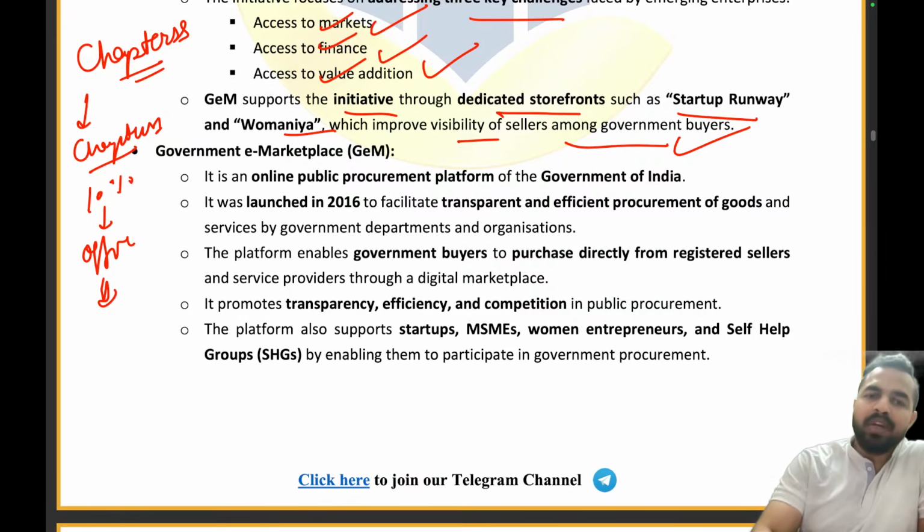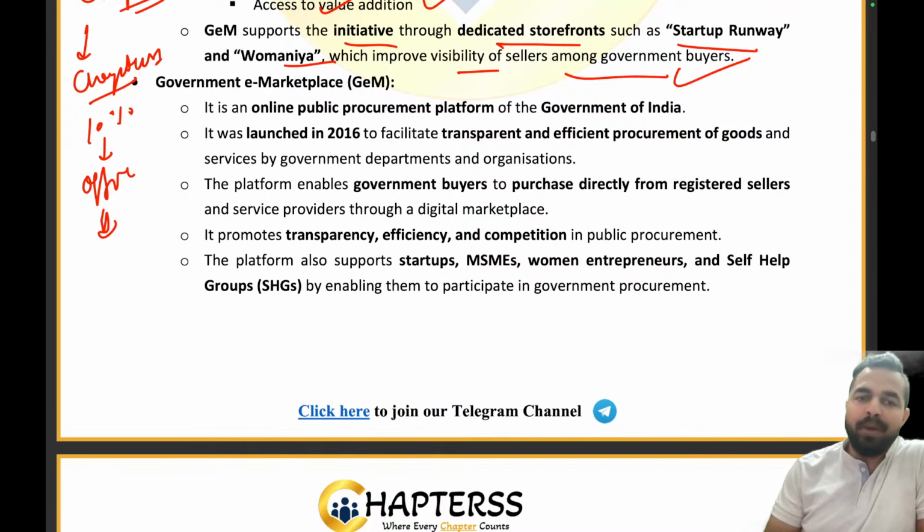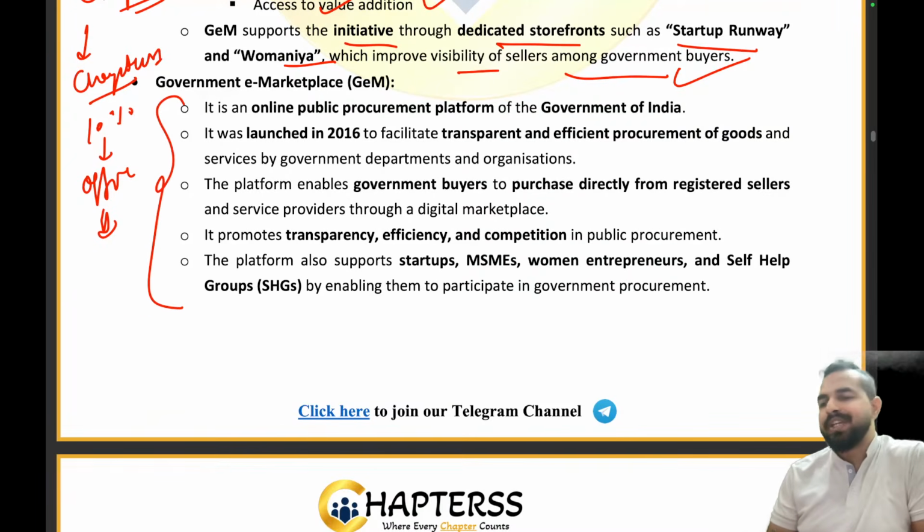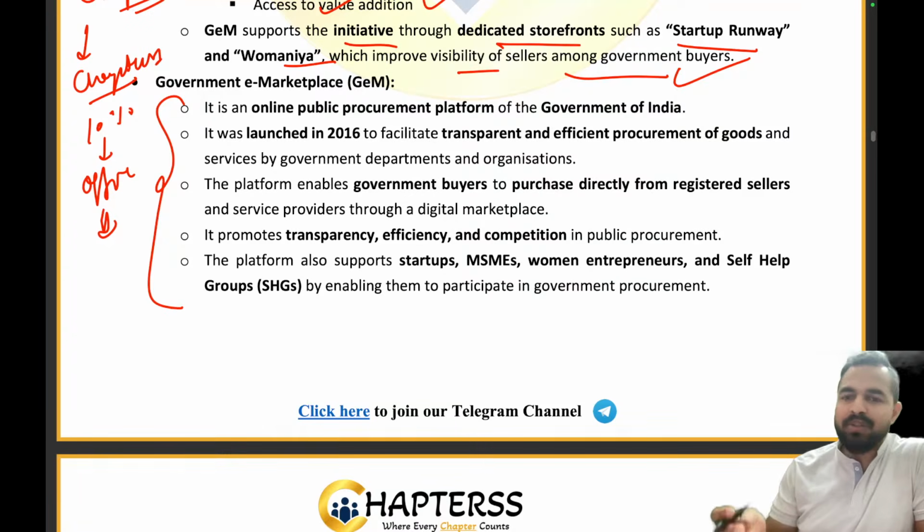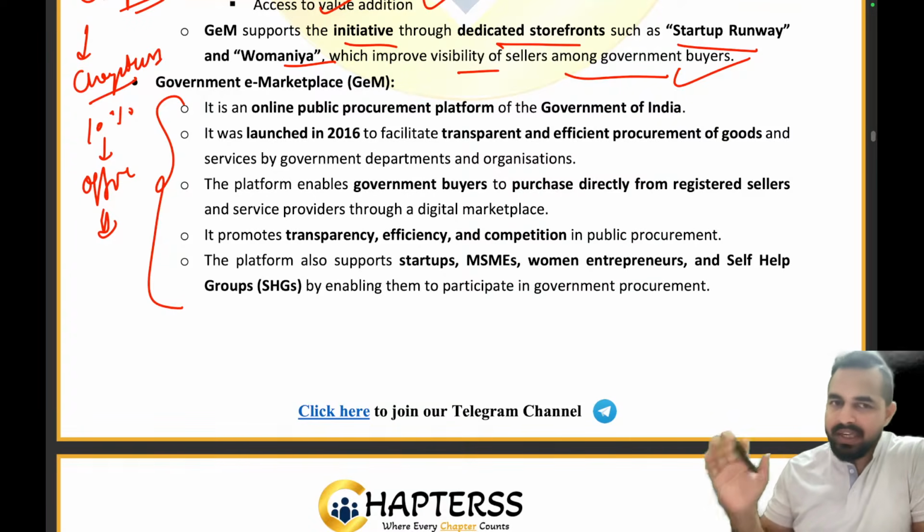Right? Now let's move on to the government e-marketplace. Guys, we have already discussed the government e-marketplace so many times in our previous April month sessions, so I am not going to repeat it. I believe you guys already know about that, right? When it was launched, why it was launched, what are the key technical details, everything we have already covered in a very, very detailed manner. Clear, my dear friends?